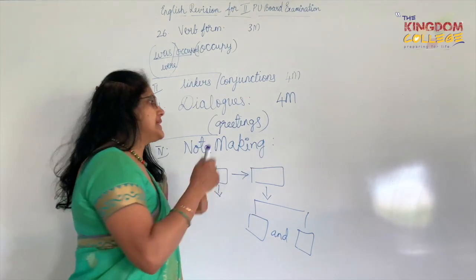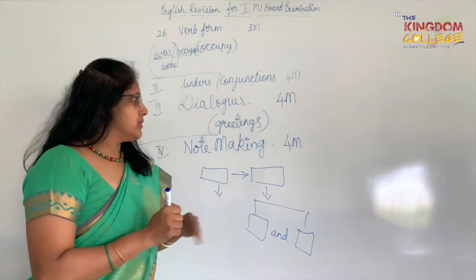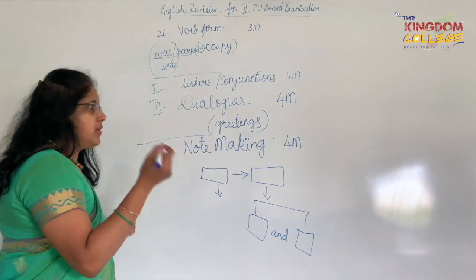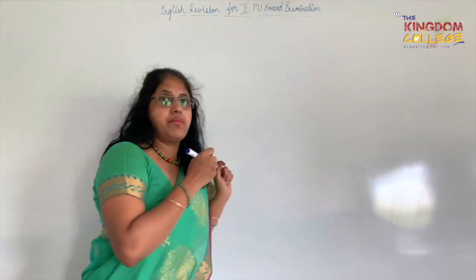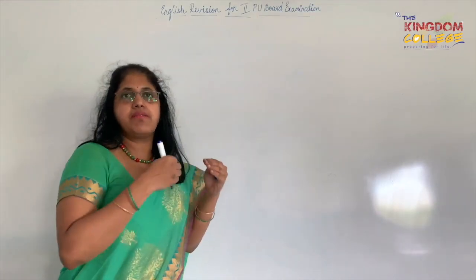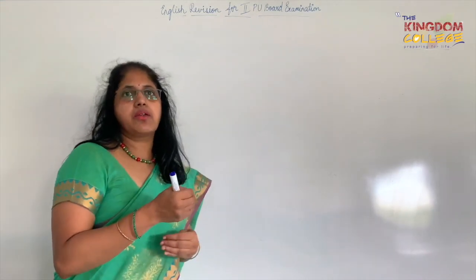So 4 is again an easy way of scoring. Okay, so these are the few things which are there, and then after this you are getting into a larger one. Whatever we are going to deal with now is based on the 5 markers. The remaining 5 markers in the question paper are what we are going to discuss just now.